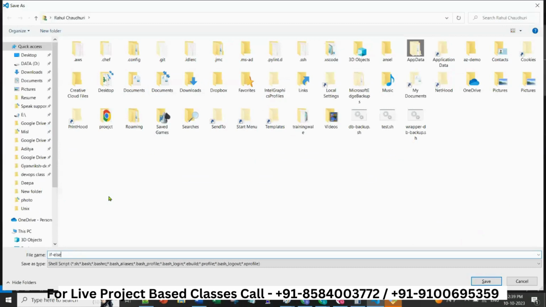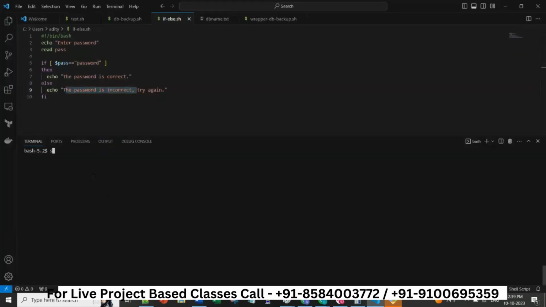If else. So if I write sh if else, it is asking for the password. I'll give password. So if I give password, it is going here and it is mentioning password is correct. Let me change this password to welcome. Now I will run this script again. It is asking me to enter password. If I give welcome1, then only it will come here.